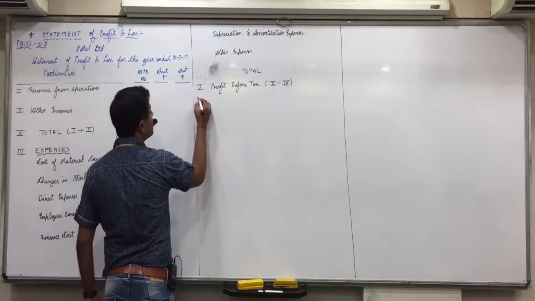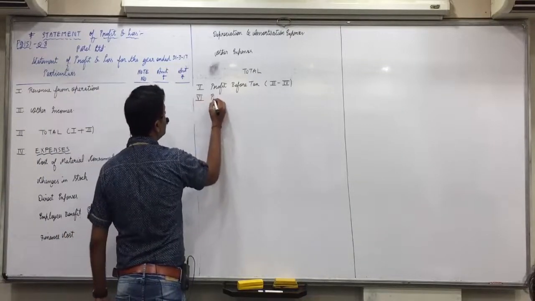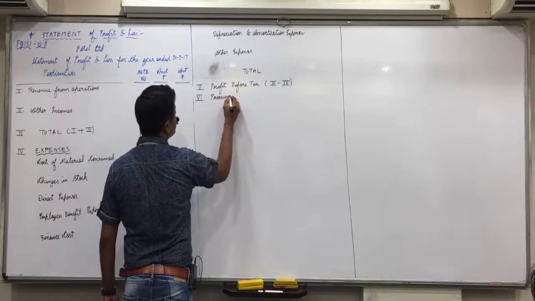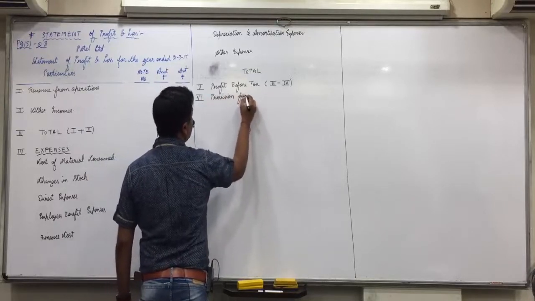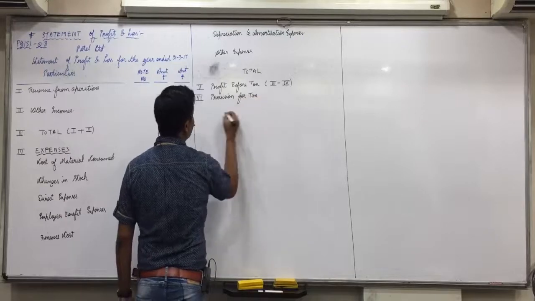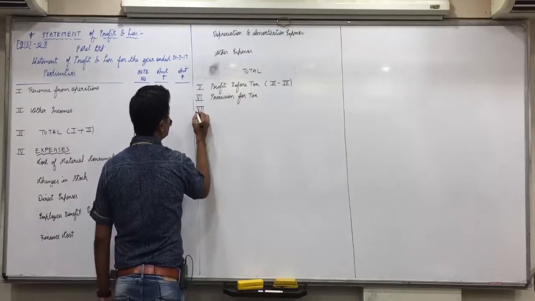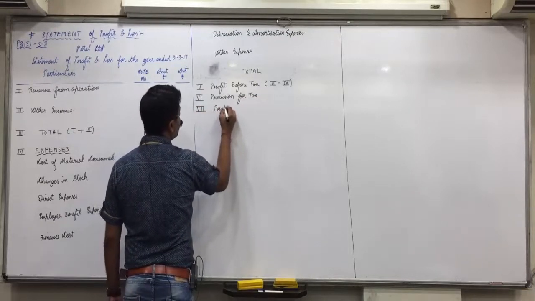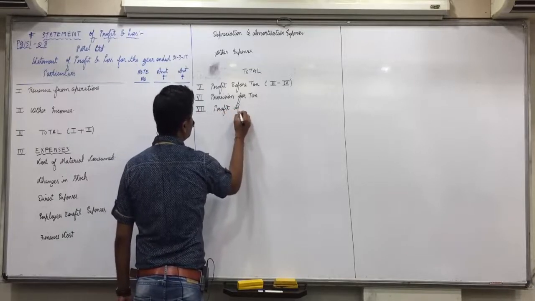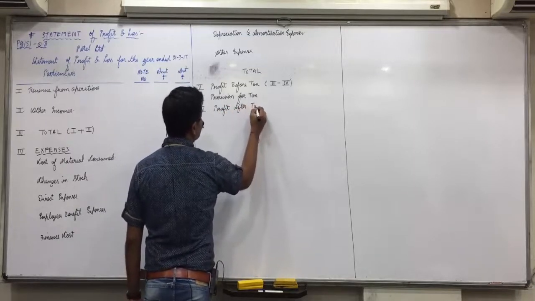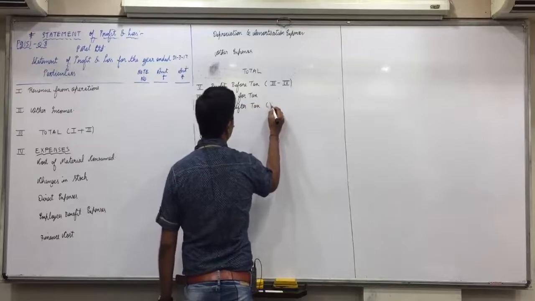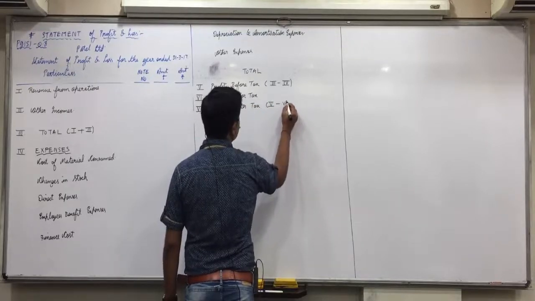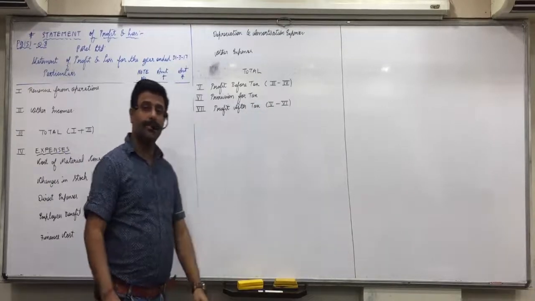Straight away sixth, provision for tax, and seventh, profit after tax, 5 minus 6. Did everyone understand this?